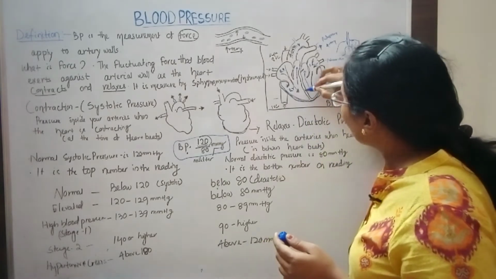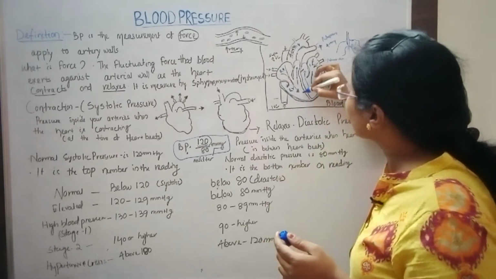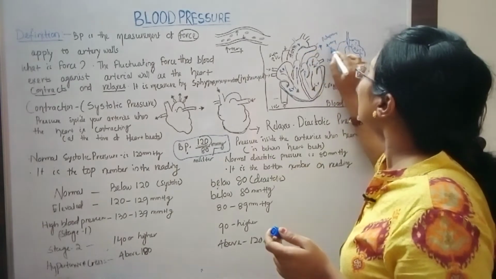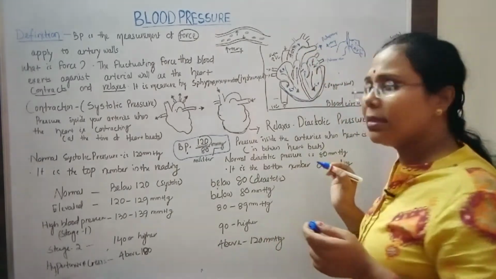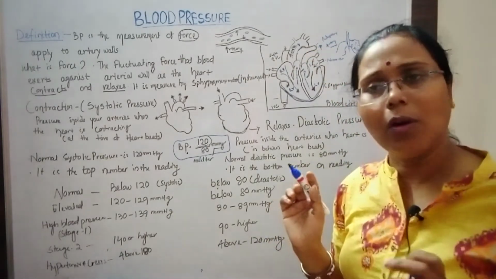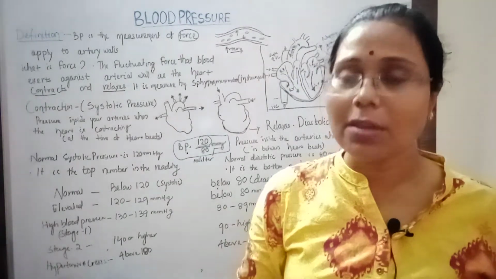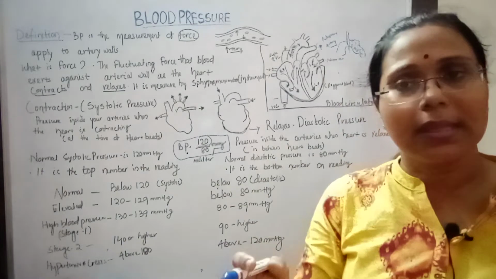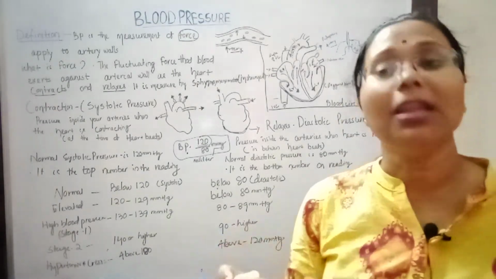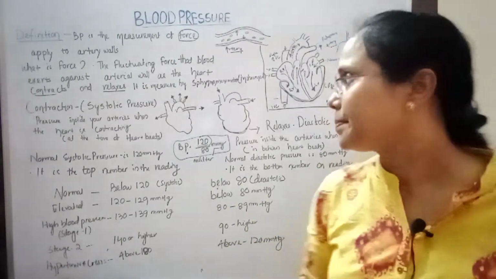By this, the blood moves from the right ventricle through the valve to the pulmonary artery. Usually all arteries carry oxygenated blood, but there is an exception: the pulmonary artery carries deoxygenated blood.